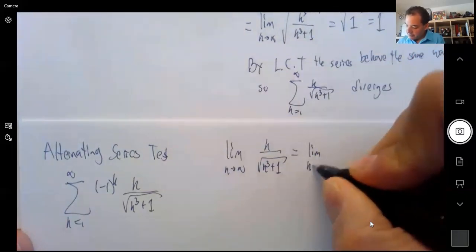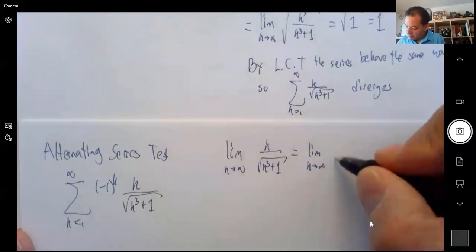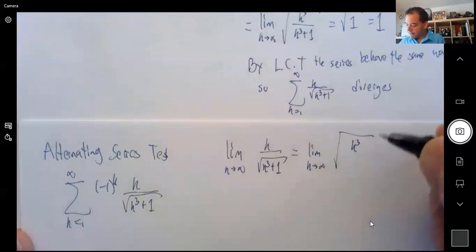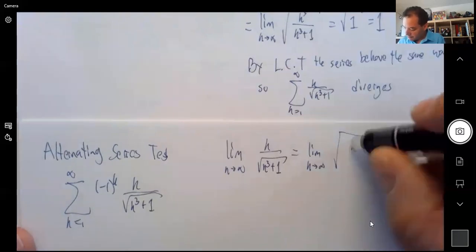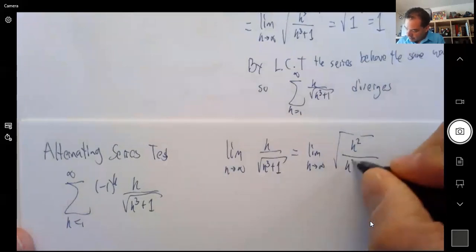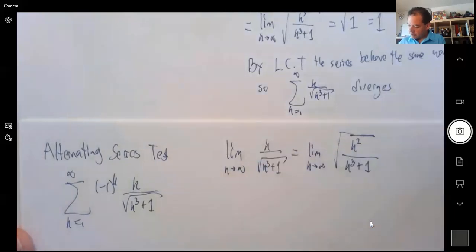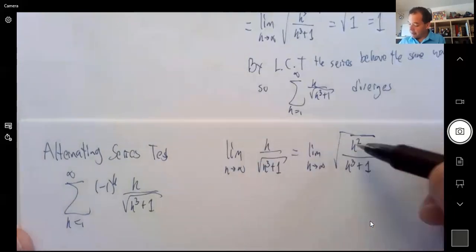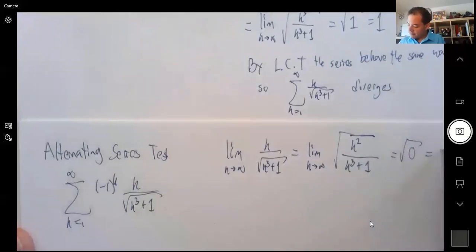Well, this limit is going to be 0 because we can write this as one big square root of k squared over k cubed plus 1, right? So I put this k inside the square root as a k squared. And now here, this limit, we can tell is 0 because the denominator has a bigger power, right? So this is now the square root of 0, which is 0. And that's the first condition we need to check.